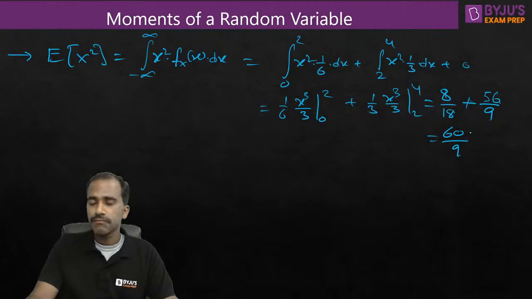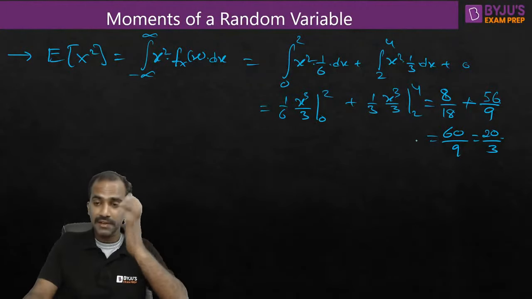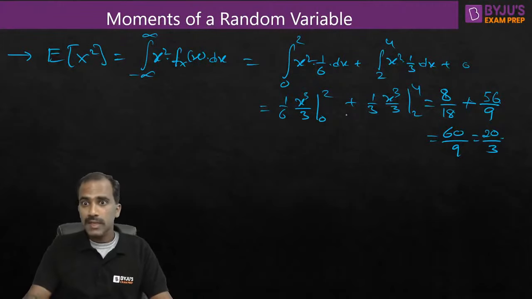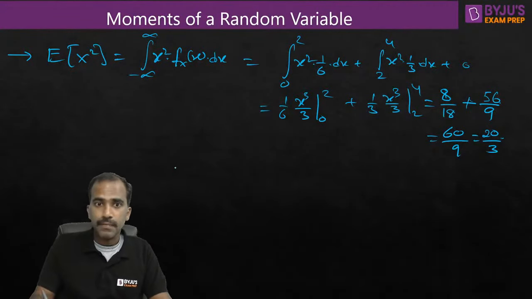Right? 60 by 9. I think we can do some cancellation, right? 3 we can cancel. It will become 20 by 3. That should be correct. If you got a different answer, let me know. I think the calculations are correct only.